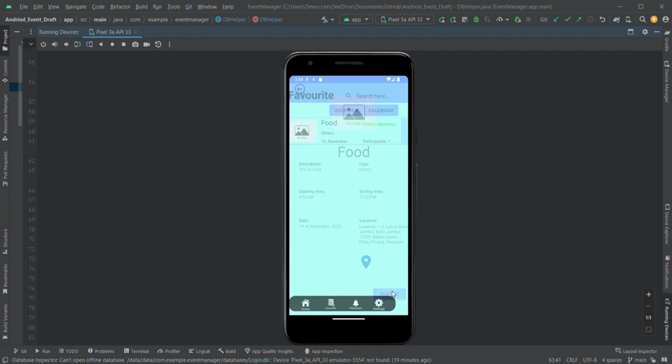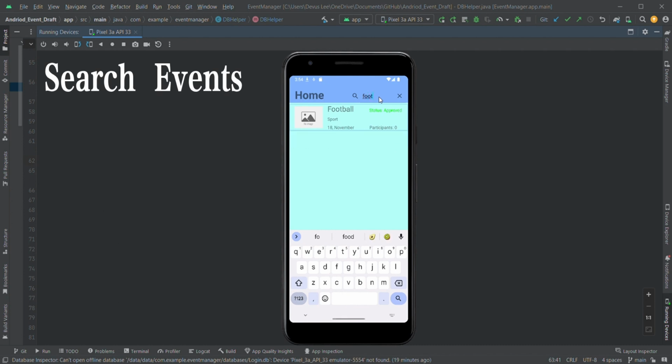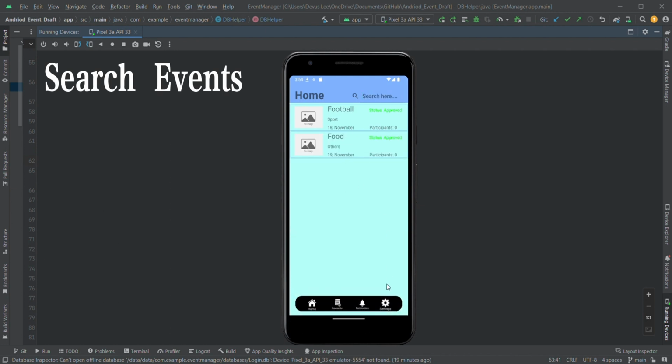So I'm gonna unfavorite this right now to show you guys the search function. So the search bar is up here. So if we search football, it will show up football. If I delete it, it will show up back. And if I search food, it will show food. So this works for every page.